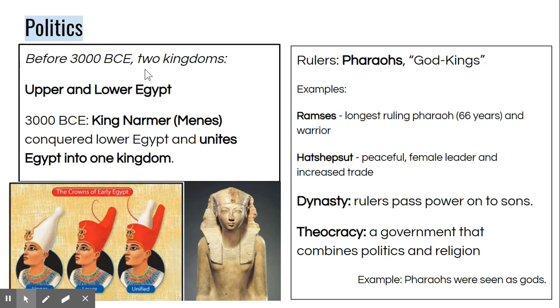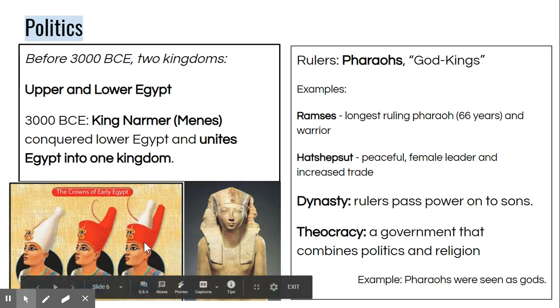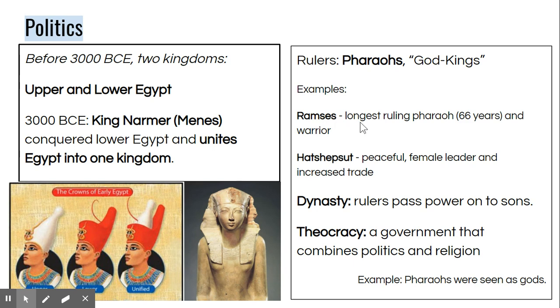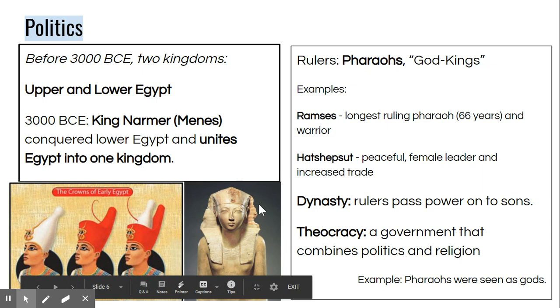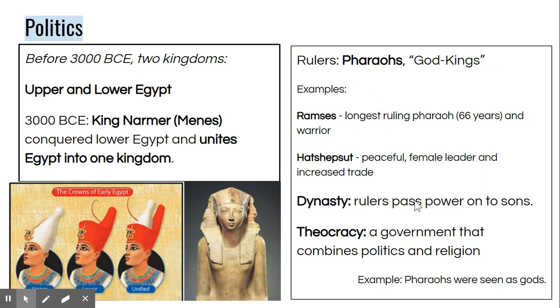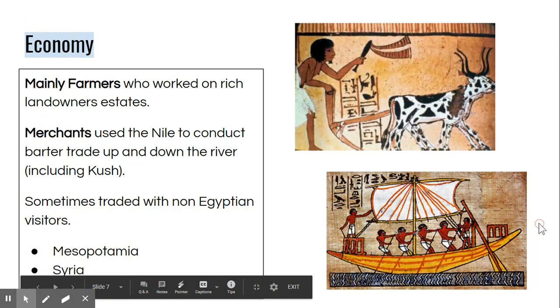Concerning politics, Egypt was divided into 2 kingdoms before they were united under a king called Narmer, shown in the crowns here with the double crown. The rulers of Egypt were known as pharaohs or god kings. Some of the more famous examples are Ramses, the longest ruling pharaoh, and Hatshepsut, one of the few female pharaohs, shown down here. The ancient Egyptians had dynasties where the rulers passed the power on in the family, and they were also a theocracy combining religion and politics.